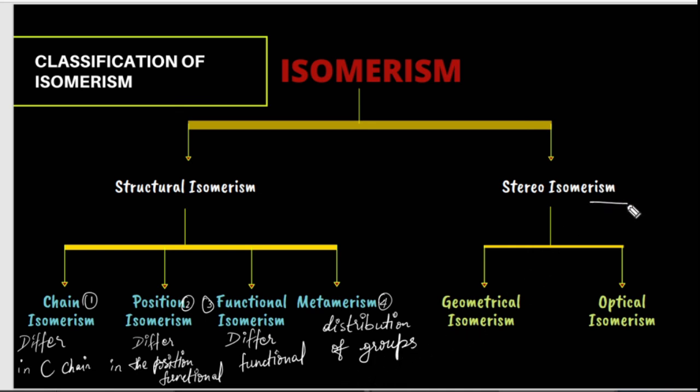Moving further with stereoisomerism. In stereoisomerism, compounds have same molecular formula, same structural formula, but differ in the spatial arrangement of atoms or groups of atoms. They are called stereoisomers, and the phenomenon is called stereoisomerism. Stereoisomerism is again classified as geometrical isomerism and optical isomerism. We will learn further about isomerism in our next video.